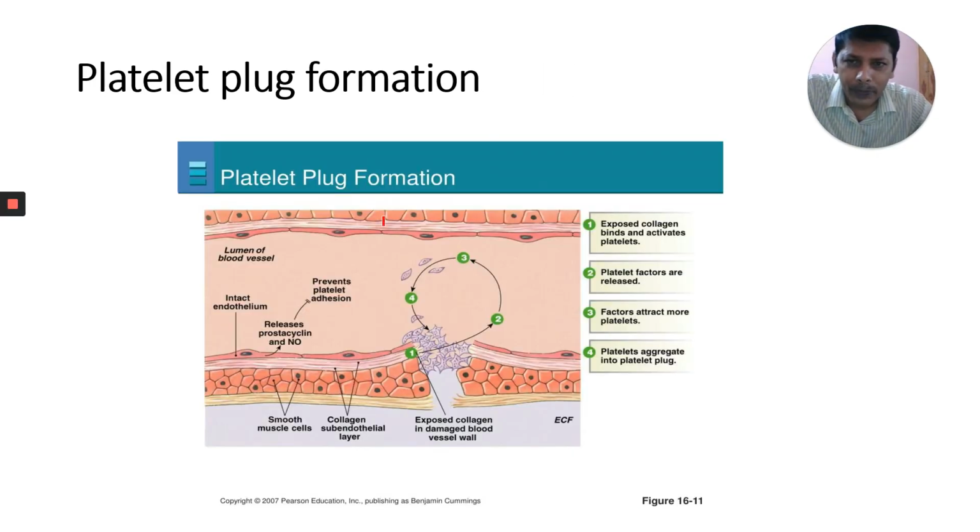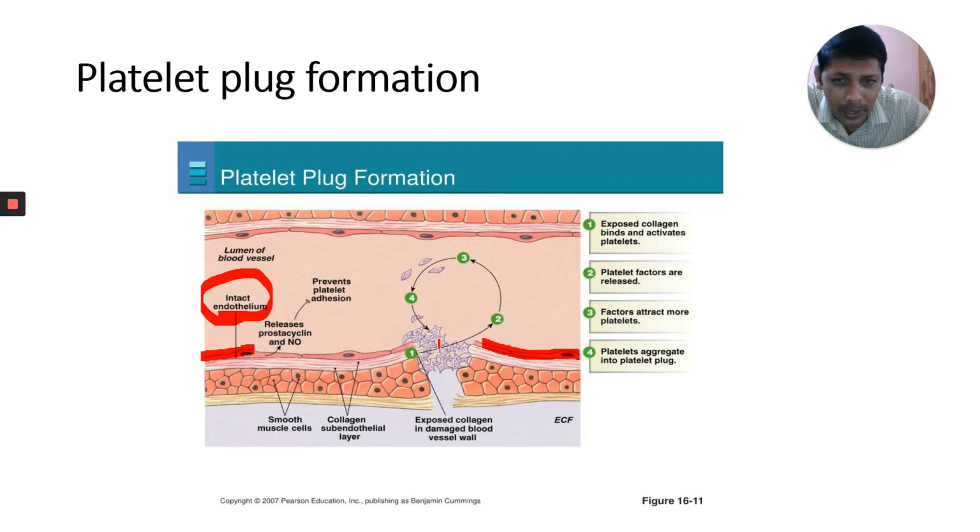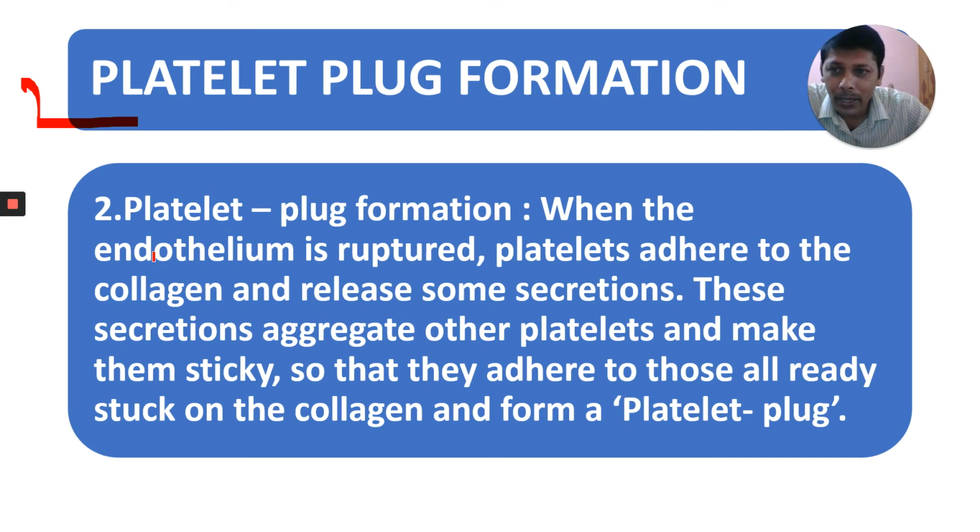you can observe here. This is the wall of the blood vessel. You can observe here the endothelium. This is the innermost layer. Here I will show you. This is the intact endothelium, here damaged endothelium. The endothelium is not damaged here, but here, if you observe this layer I'm talking about, this is endothelium, but here the endothelium is damaged. What happens then? When the endothelium is ruptured, platelets adhere, they attach to the collagen and release some secretion.